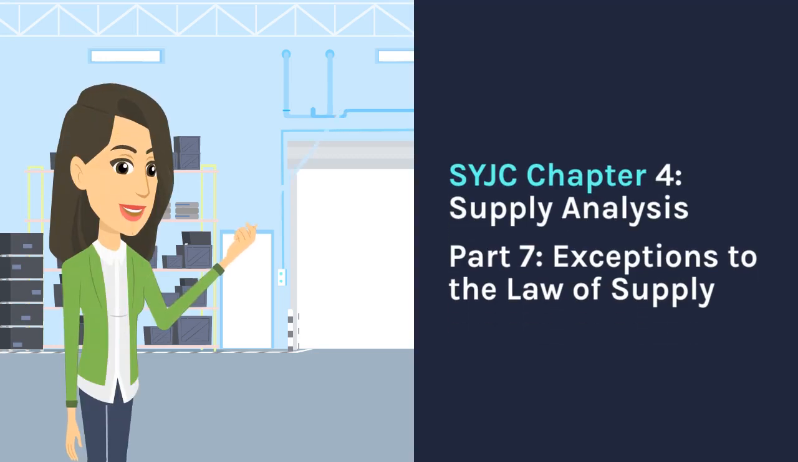SYJC Chapter 4, Supply Analysis. Part 7, Exceptions to the Law of Supply.